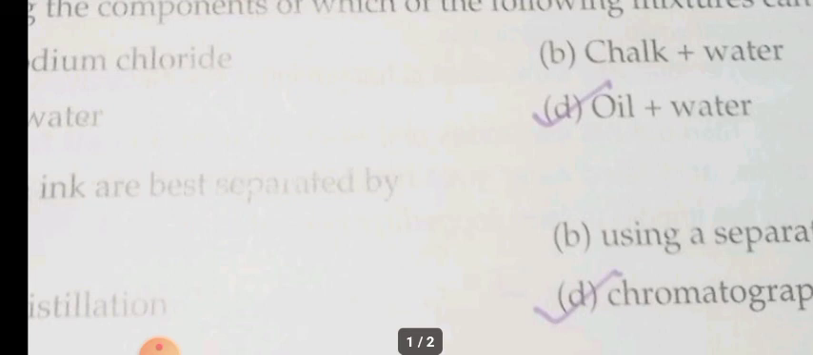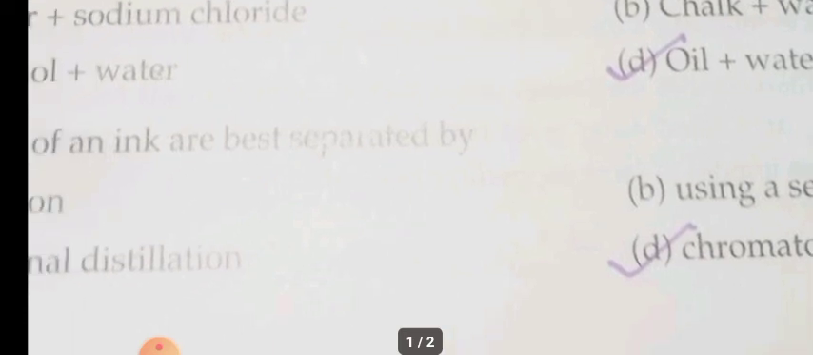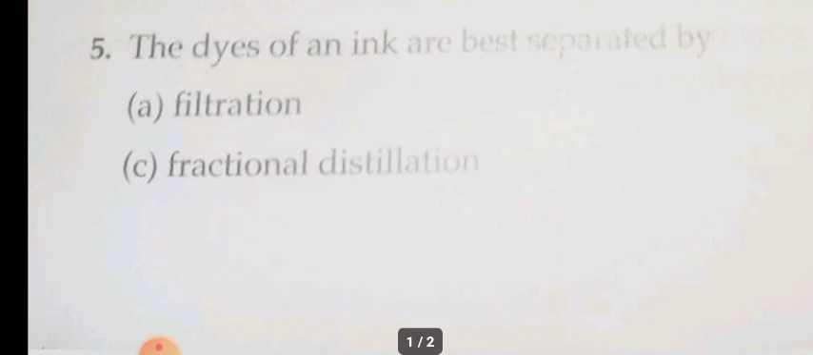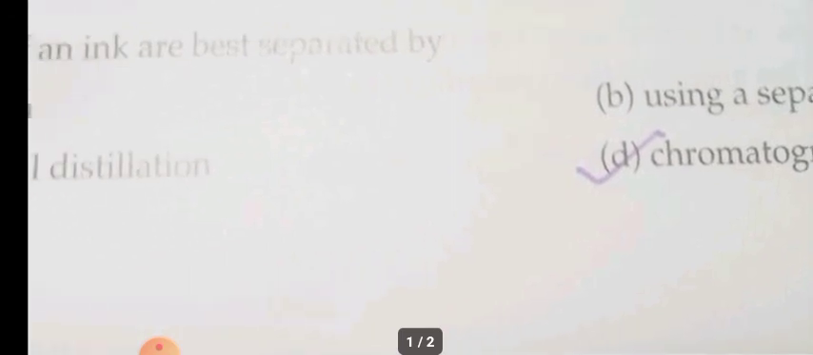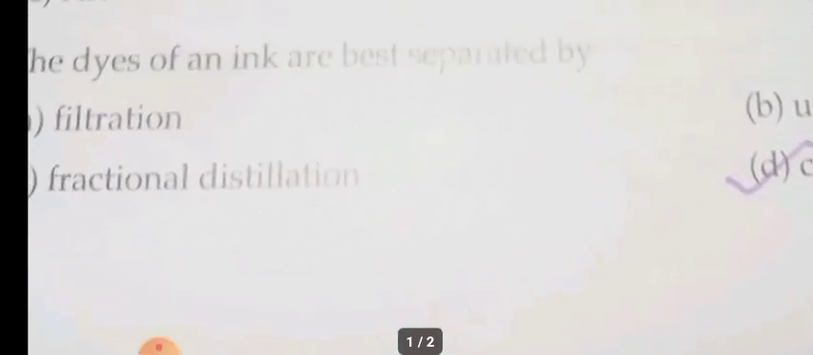Oil floats on water. They are not mixing thoroughly with each other, so such liquids are called immiscible liquids. So oil and water can be separated by a separating funnel. Fourth, last question: the dyes of an ink are best separated by filtration, fractional distillation, using a separating funnel, or chromatography. So chromatography is the technique used to separate the pigments of ink.